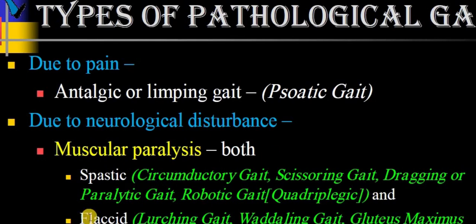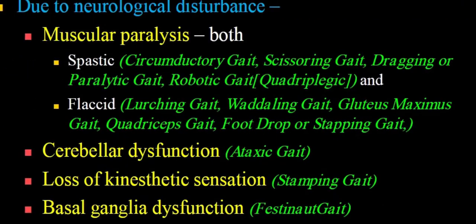Then we will move to the flaccid gait, that is nothing but the lurching gait, waddling gait like a duck, and gluteus maximus. Flaccid gaits are the lurching gait, waddling gait, gluteus maximus weakness gait, quadriceps weakness gait, and the foot drop gait, that is the tibialis anterior weakness gait. Cerebellar dysfunction may cause ataxic gait.